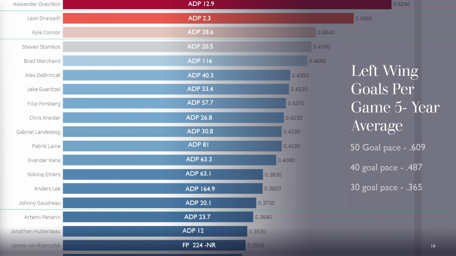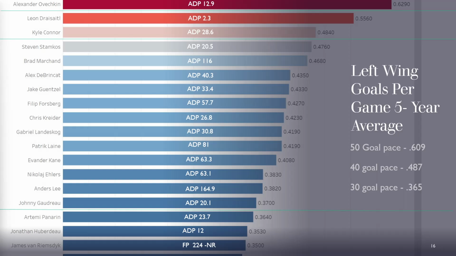Now, as we return to the list, just quickly glance at the bottom of this. JVR not ranked by Yahoo, probably visible in some mock draft rooms, but not on the main page. And I wouldn't advise targeting him this year, maybe as a waiver play if he starts out hot. Huberdeau, definitely an assist guy more than a goal scorer, and I've covered him before. Panarin will be in the upcoming points and/or power play points video.